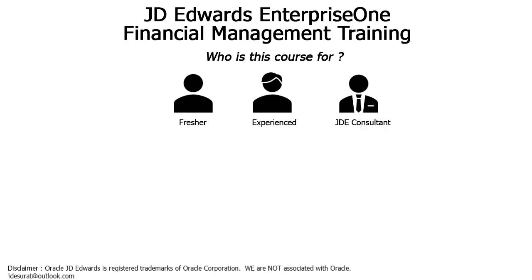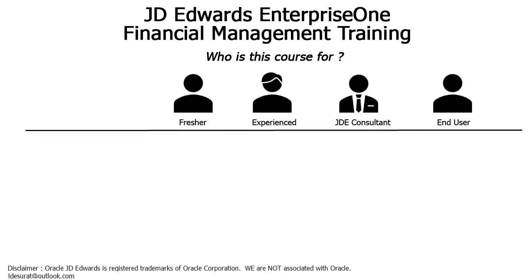And finally, we have another category called the end user. These are folks who use the system. They are users of JD Edwards systems or they want to be users of JD Edwards system. They could be in any domain like finance, procurement, distribution, CRM, manufacturing, etc. This is a broad categorization on who can take this course.